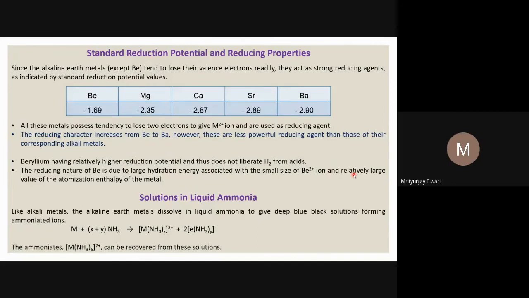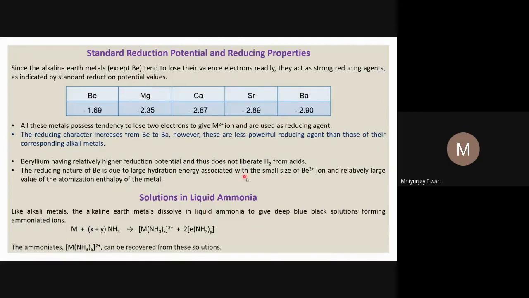Then you need to provide certain energy to break all the covalent bonds in a molecule, and that entire energy is called the energy of atomization. So all the energy required to separate out all the atoms is the atomization energy. In the case of beryllium, the atomization energy will also be high because the metallic bonding in beryllium is high.